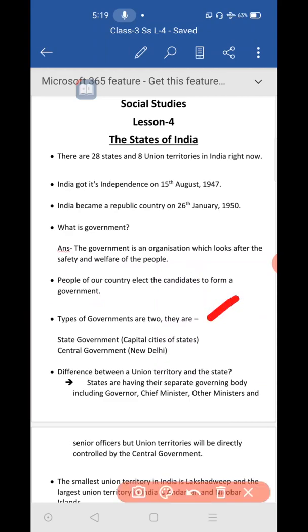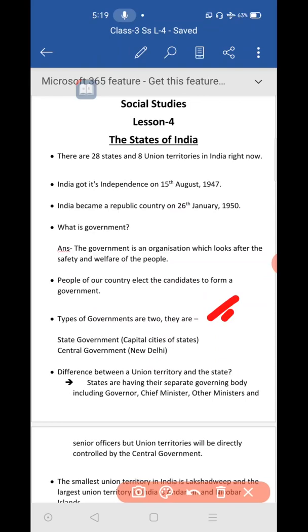There are two types of governments we have in India. They are in the local level. For example, in the village there will be grama panchayat, that is taking care of the village, drainage, water facility, water supply, road repair, and all the government schools in the village. These are all taken care of by the gram panchayat in the village. In your Agribamnalli we have the Purasabha taking care of it.